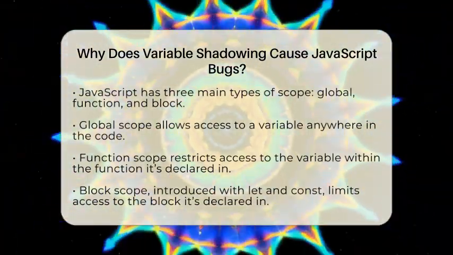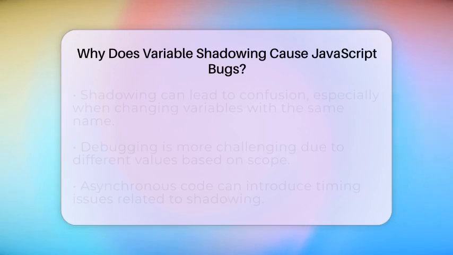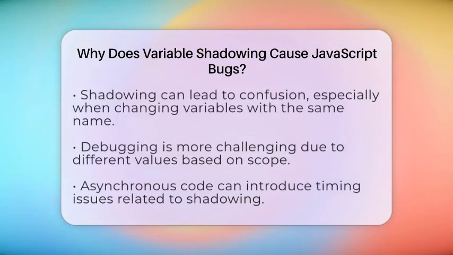Debugging becomes more challenging as well. When the same variable name refers to different values based on the scope, it can be hard to trace where things went wrong. In asynchronous code, shadowing can introduce timing issues or closure-related bugs if the wrong variable is referenced.